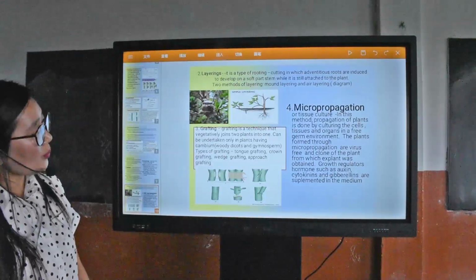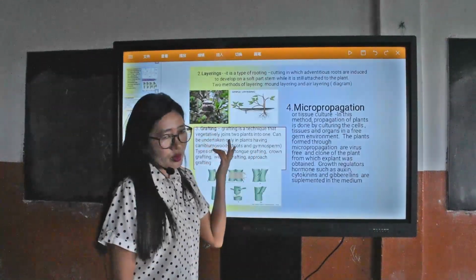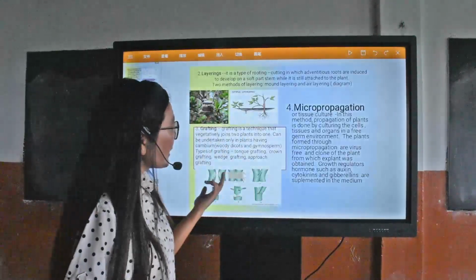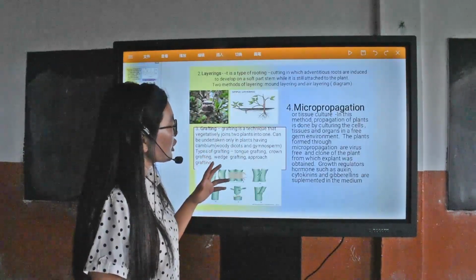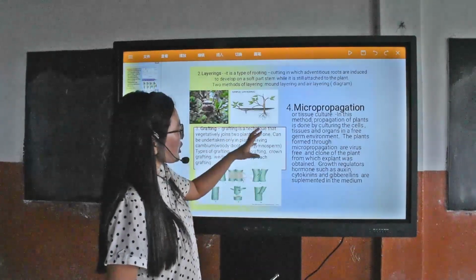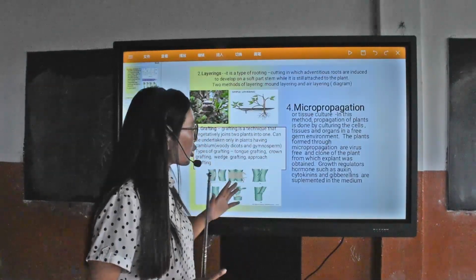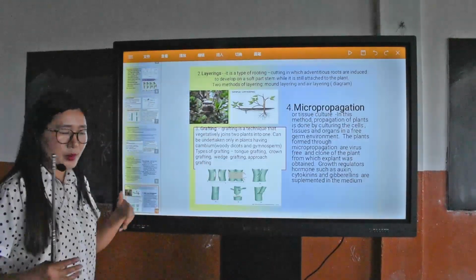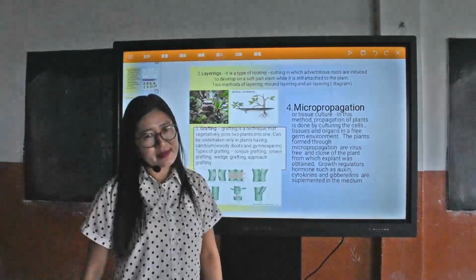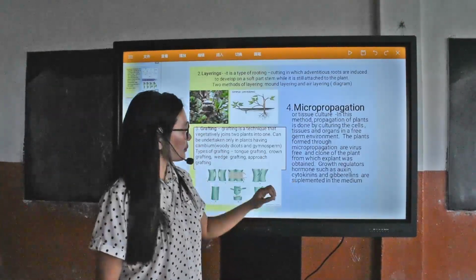Next is micropropagation. This is also called tissue culture. Why? Because in this propagation, mainly the culturing of cells, tissues and organs is done in a free environment. The plants produced from this method are virus-free plants, and they are clones of the plant from which they were obtained. Growth regulators such as auxins, cytokinins, gibberellins and other hormones are supplemented in the medium.